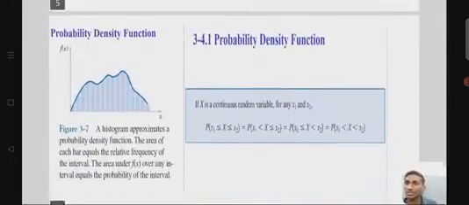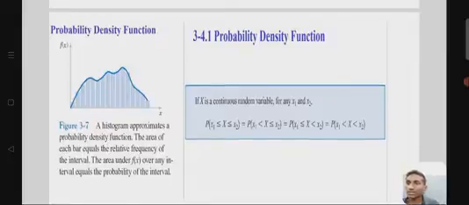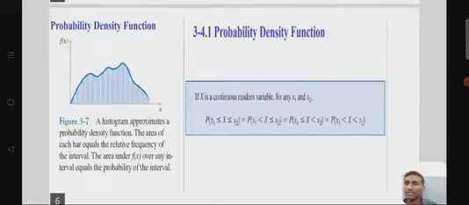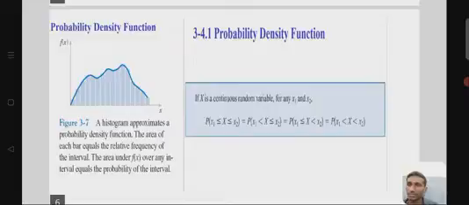Here is another example for PDF. On the left side, a histogram approximates a probability density function. The area of each bar equals the relative frequency of the interval, and the area under f of x over any interval equals the probability of the interval.